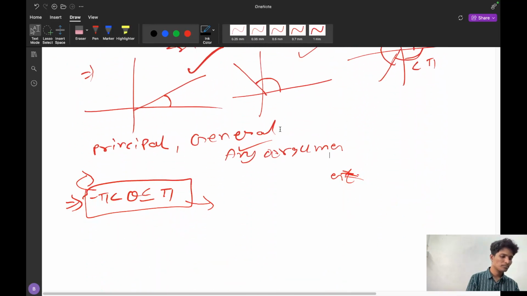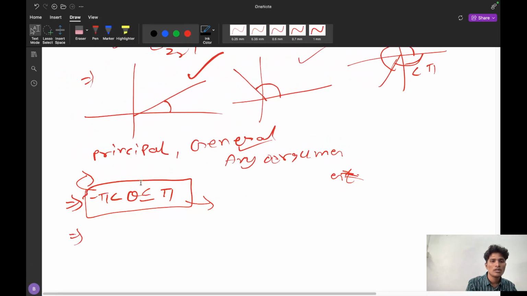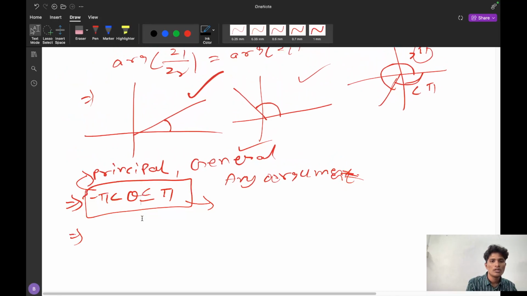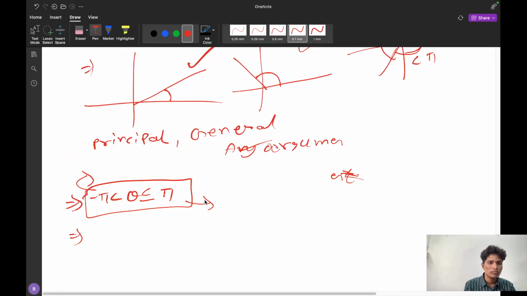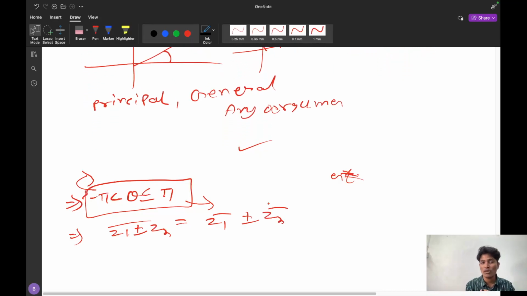Now conjugate has some properties, that is, z1 plus or minus z2. If I take the bar, the bar will be split: z1 bar plus or minus z2 bar. But it is not so in the case of modulus. In the modulus, only multiplication and division have this property.